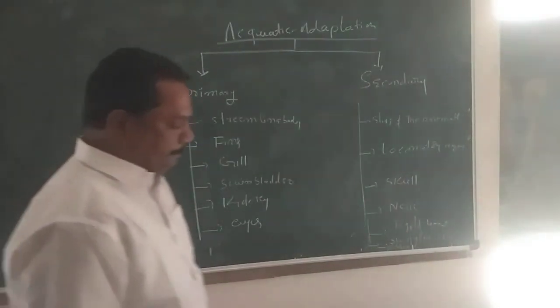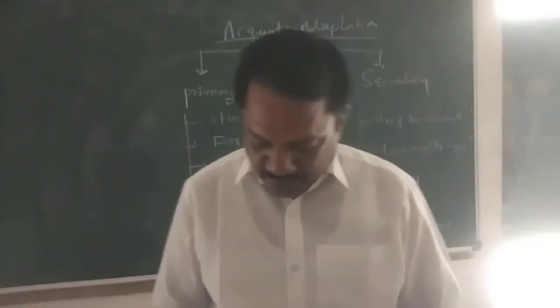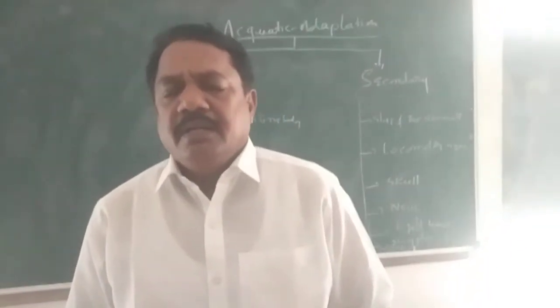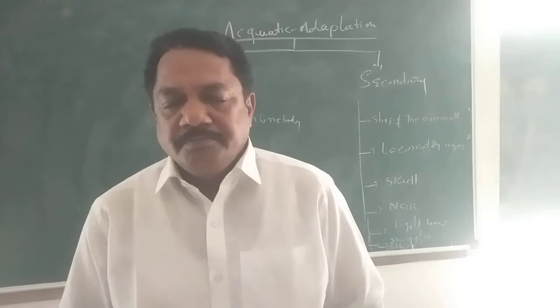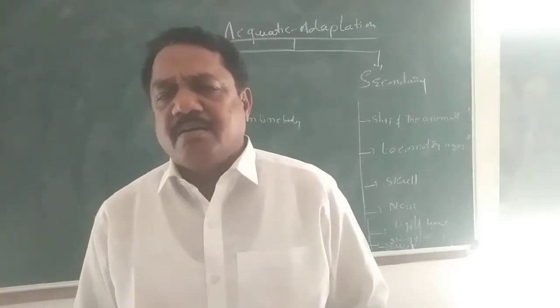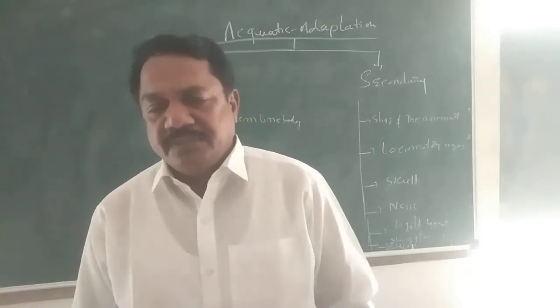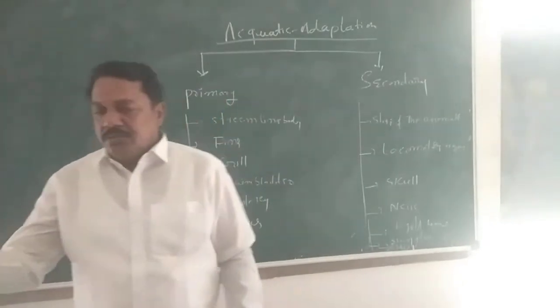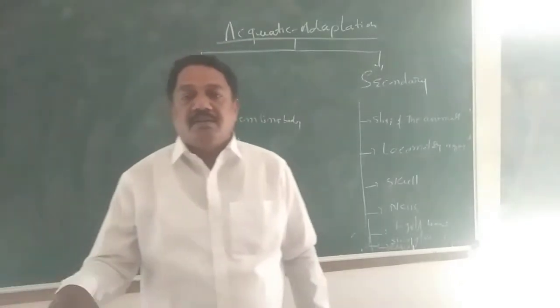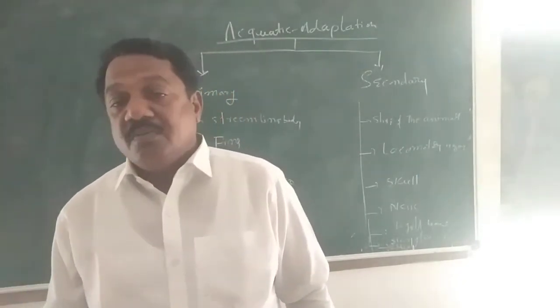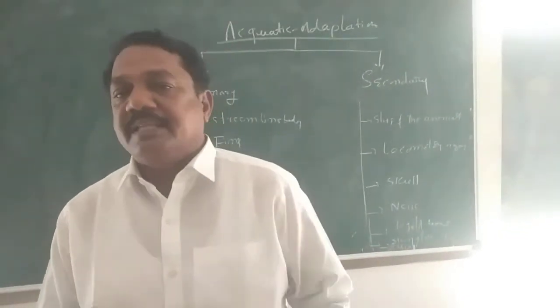So next, gills. Gills are the important respiratory organs. Almost all aquatic animals have respiratory organs in the form of gills. What is the main function of gills? The oxygen dissolved in the water media is absorbed only by the gills.